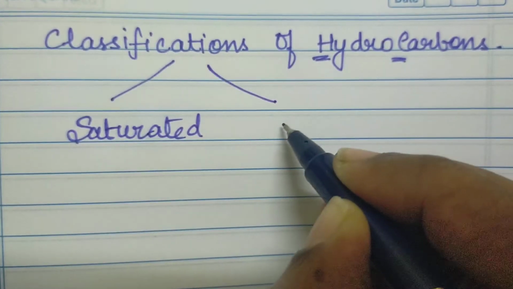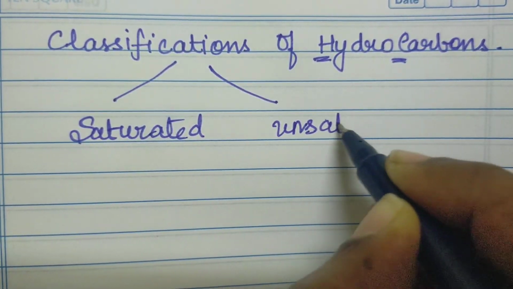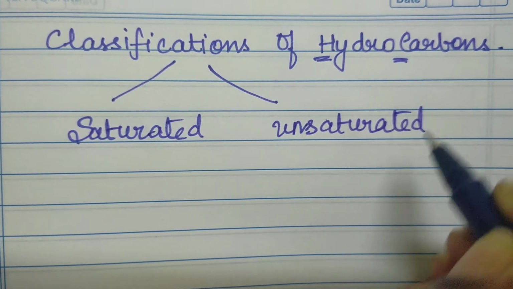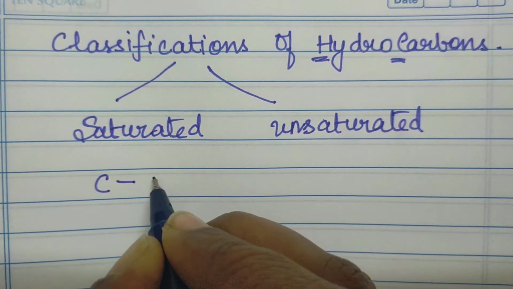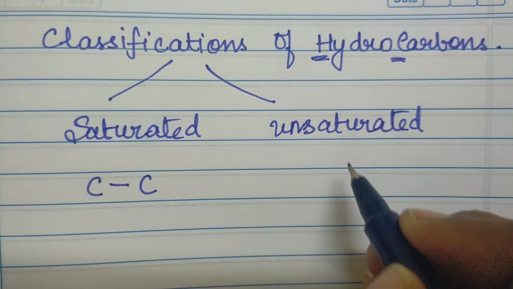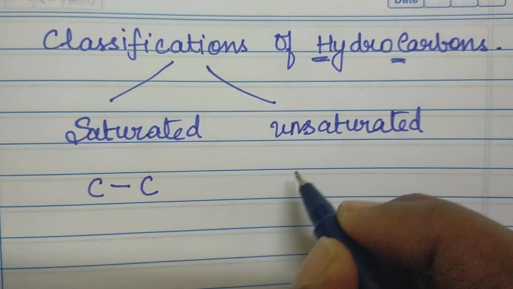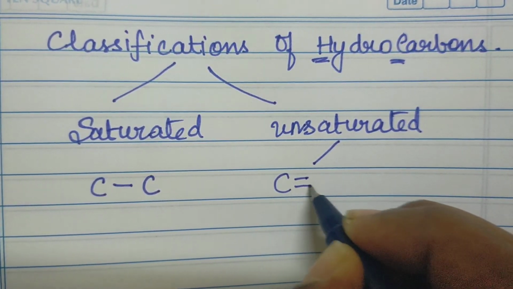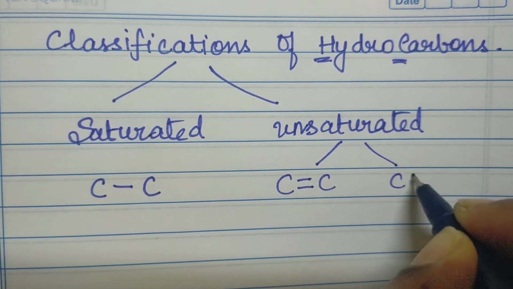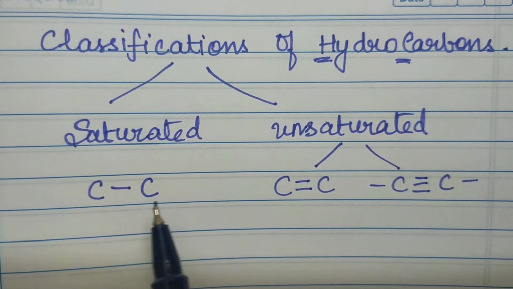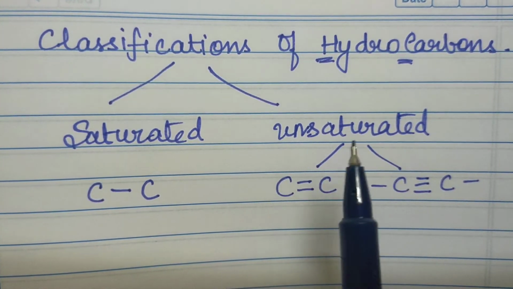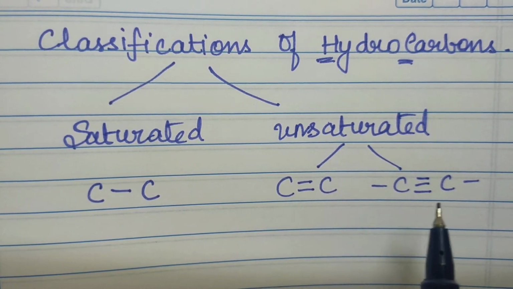and unsaturated hydrocarbon. Now let us know what is the difference between saturated and unsaturated. Saturated hydrocarbons are the ones in which the carbon atoms are connected with a single bond, and unsaturated hydrocarbons are the ones in which the carbon atoms can be connected with a double bond or a triple bond. So saturated compounds have single bonds, and unsaturated ones have double bonds as well as triple bonds.